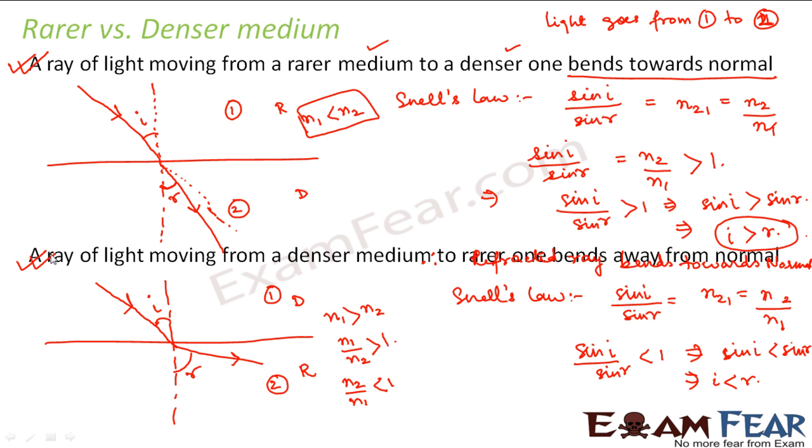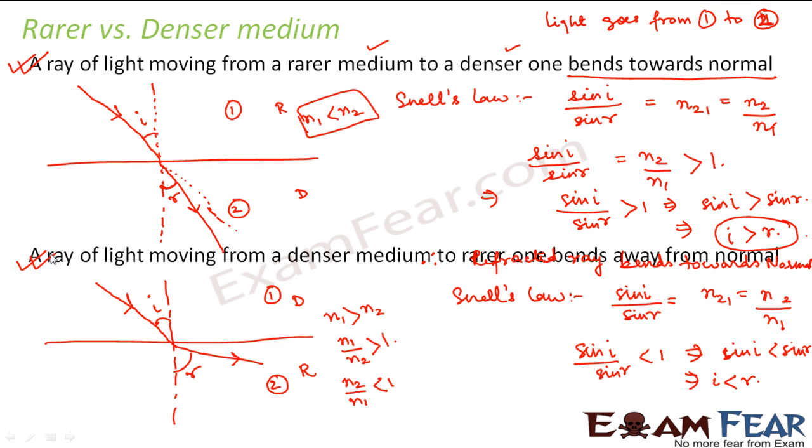Just as a memory tip, you can remember it like this. When you go from a rarer medium to a denser medium, it is like a place which is very crowded, where so many people are there. When the ray of light enters a crowded area, it feels scared. It doesn't want to be alone, so it tries to come near the normal. It wants to stay with the normal.